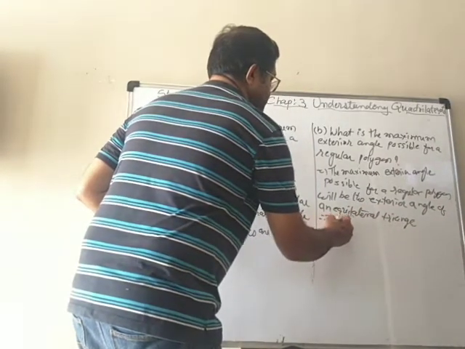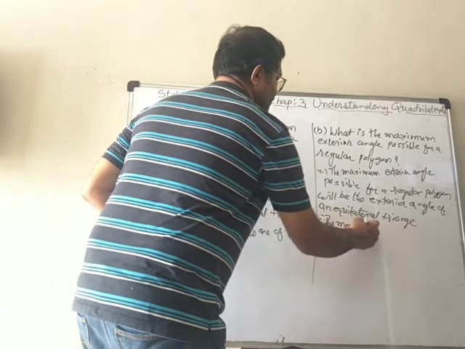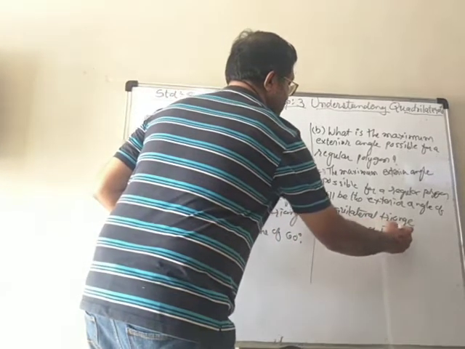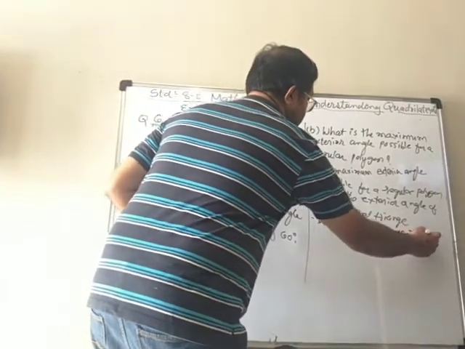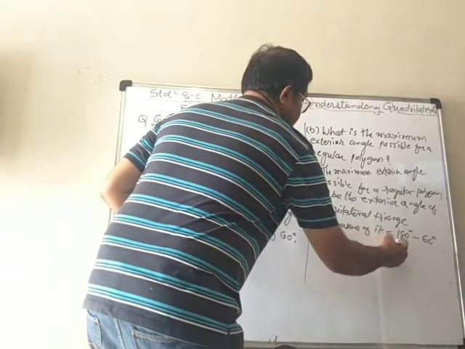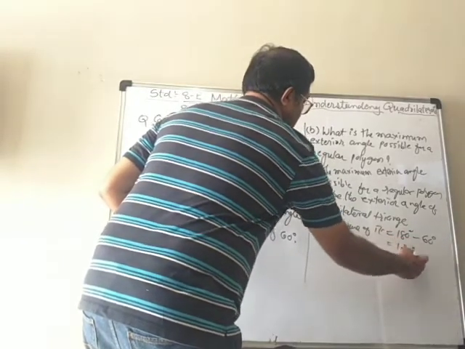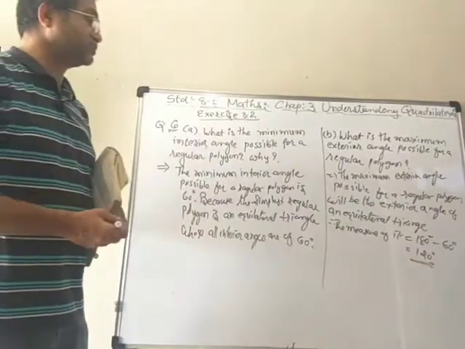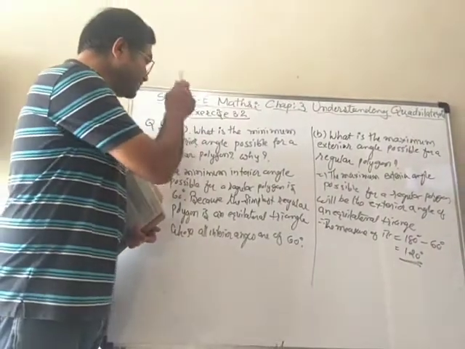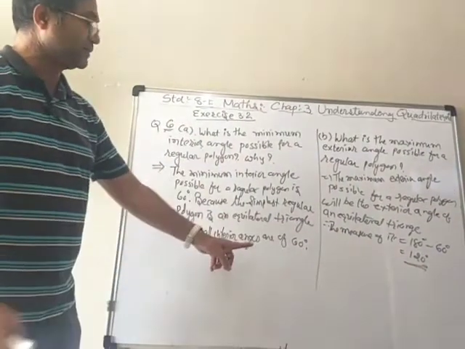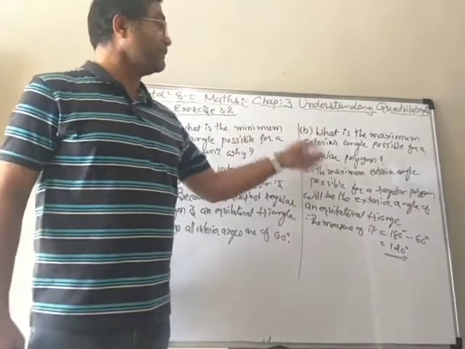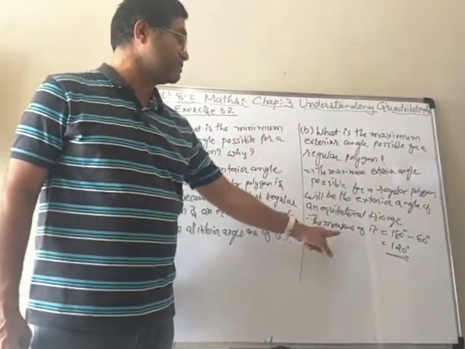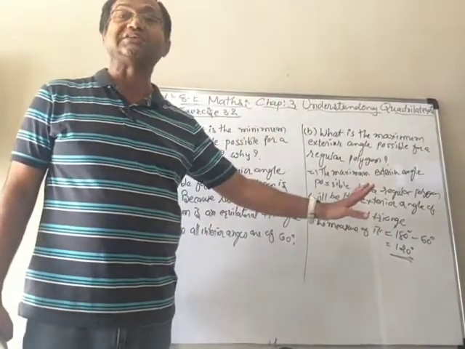Therefore, the measure of it is equal to 180 degree minus 60 degree, and that is 120 degree. So the smallest minimum interior angle possible is 60 degree and the maximum exterior angle possible is 120 degree.